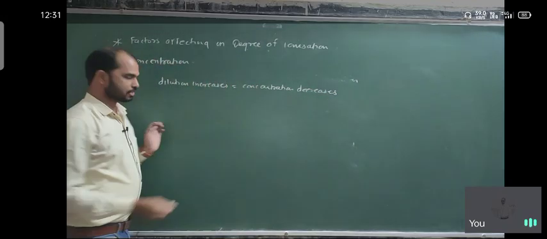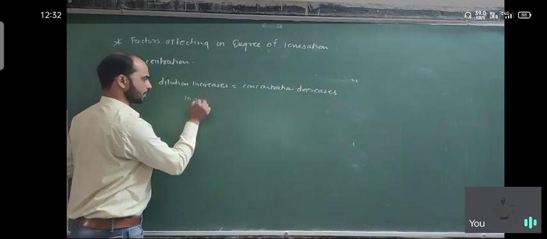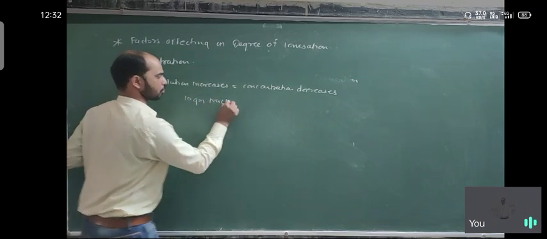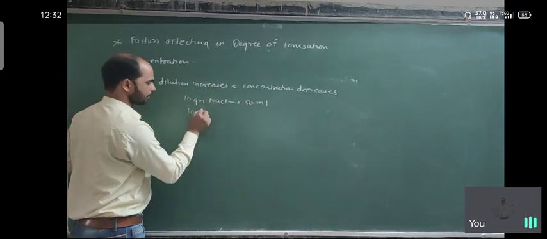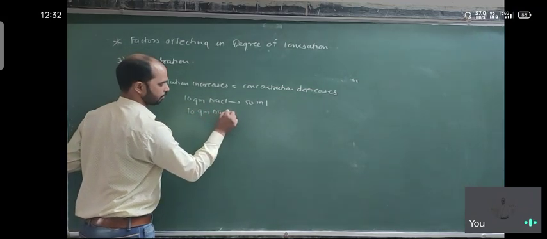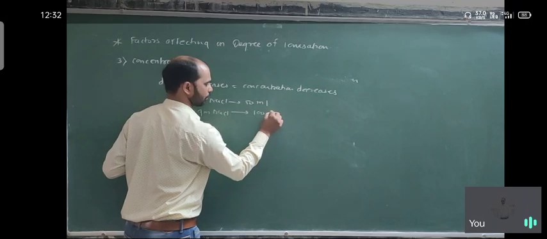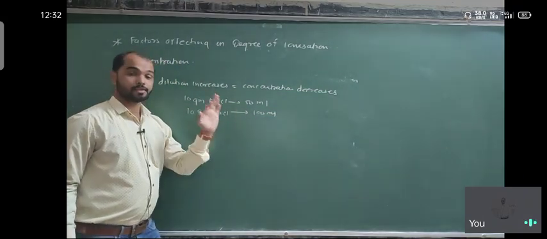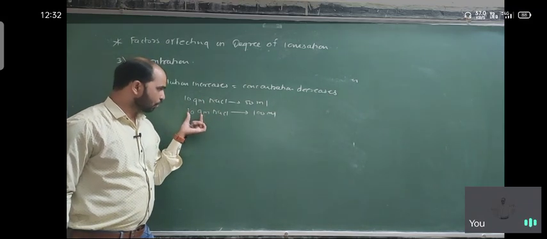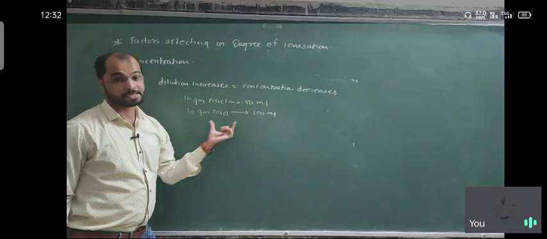Suppose you take 10 gram NaCl, dissolve into 50 ml water, okay, and again you consider 10 gram NaCl, but here you dissolve into 100 ml water. So here there is a more dilution because here the proportion of solute particles and solvent particles is less.